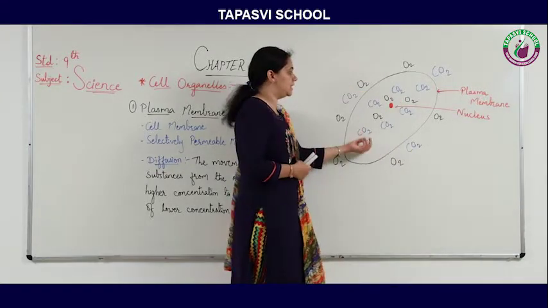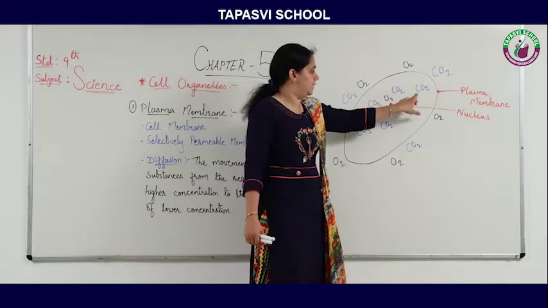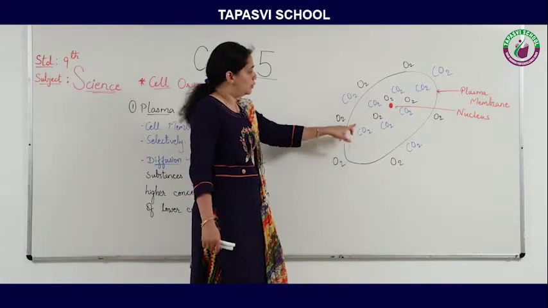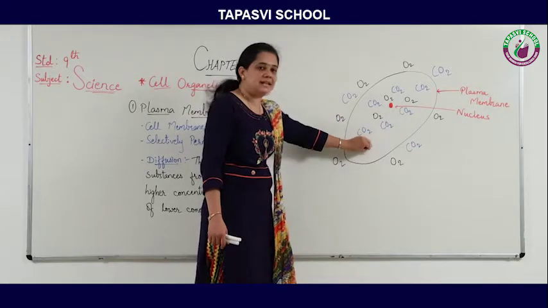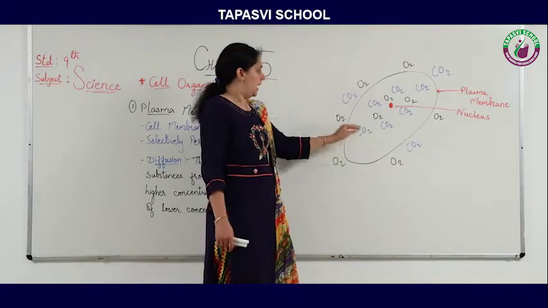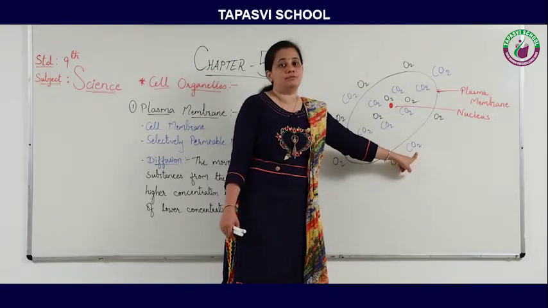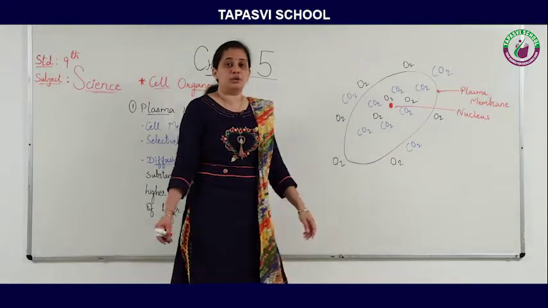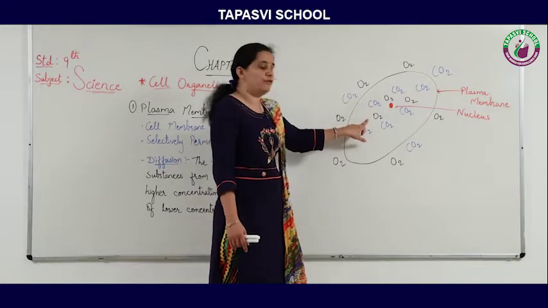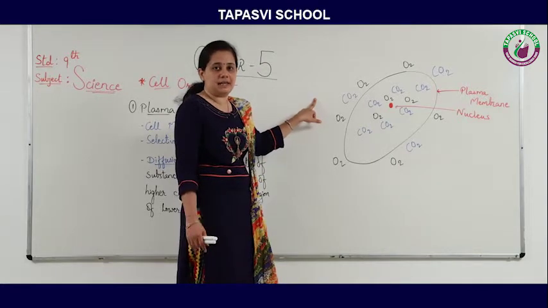Here you can see in the figure, for example, the cell contains carbon dioxide. These are the molecules of carbon dioxide. If you count these molecules, obviously inside the cell the concentration of carbon dioxide is higher, and outside the cell the concentration of carbon dioxide is lower. So as per the rule of diffusion, there will be a movement of carbon dioxide from the inside of the cell to the outside of the cell.